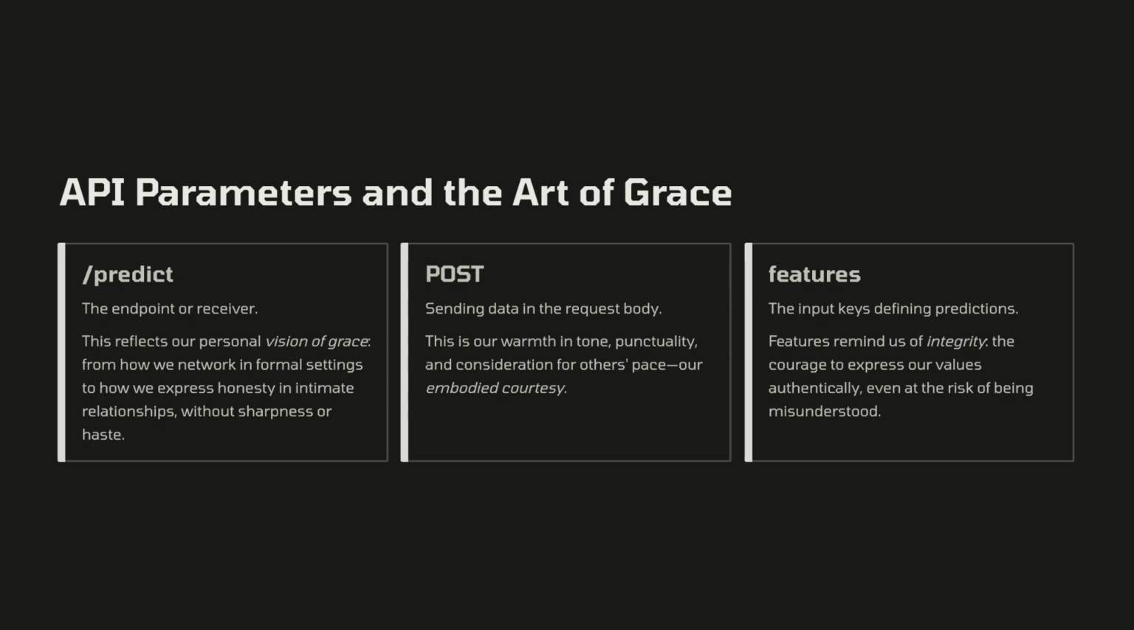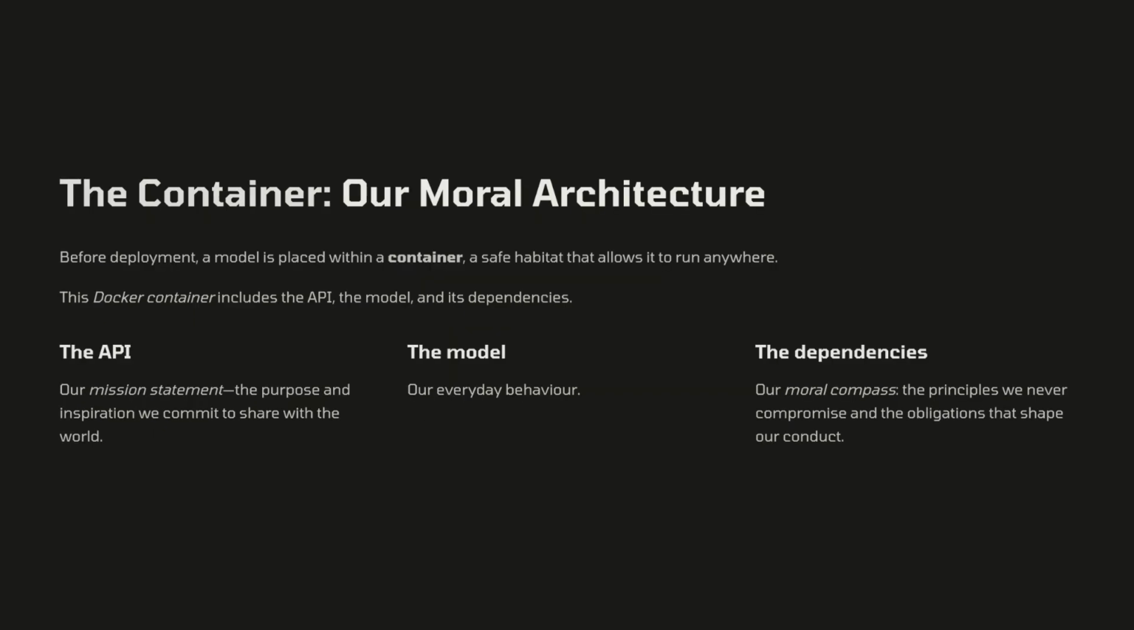Features, the input keys, defining predictions. Features remind us of integrity, the courage to express our values authentically, even at the risk of being misunderstood. Before deployment, a model is placed within a container, a safe habitat that allows it to run anywhere. This Docker container includes the API, the model, and its dependencies. The API is our mission statement, the purpose and inspiration we commit to share with the world.